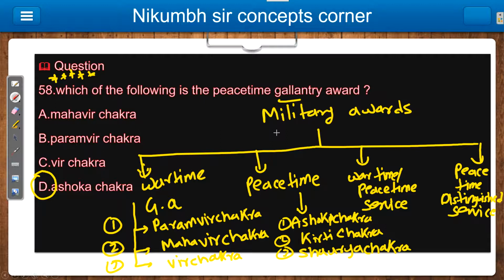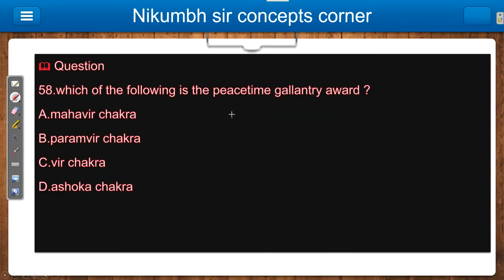Now we will discuss something more about your Paramveer Chakra, because it is the highest award in wartime gallantry. Whenever there is a war going on, this award is given to army, navy and air force officers for showing their courage, their act of valor during the wartime.